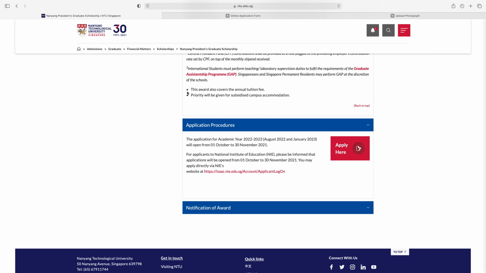So hope you guys understand how you can apply for Nanyang Technological University scholarship in Singapore for graduate program.